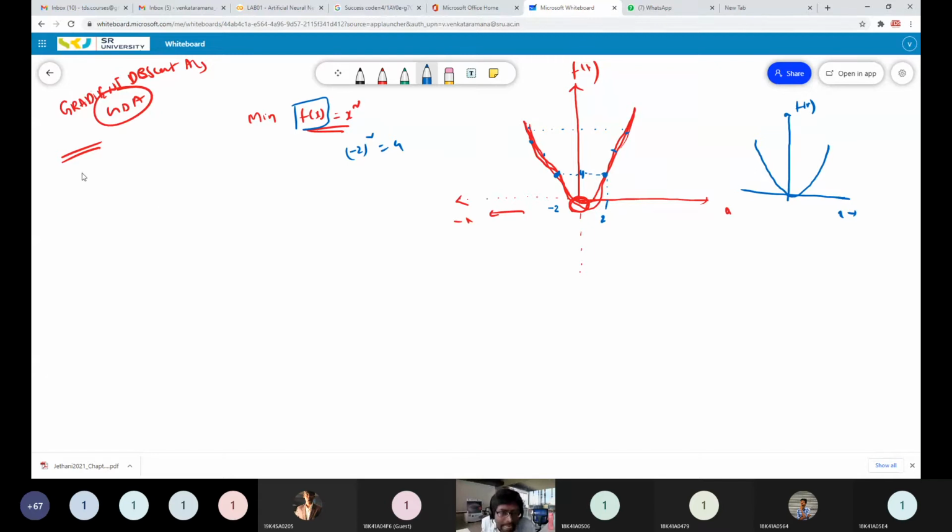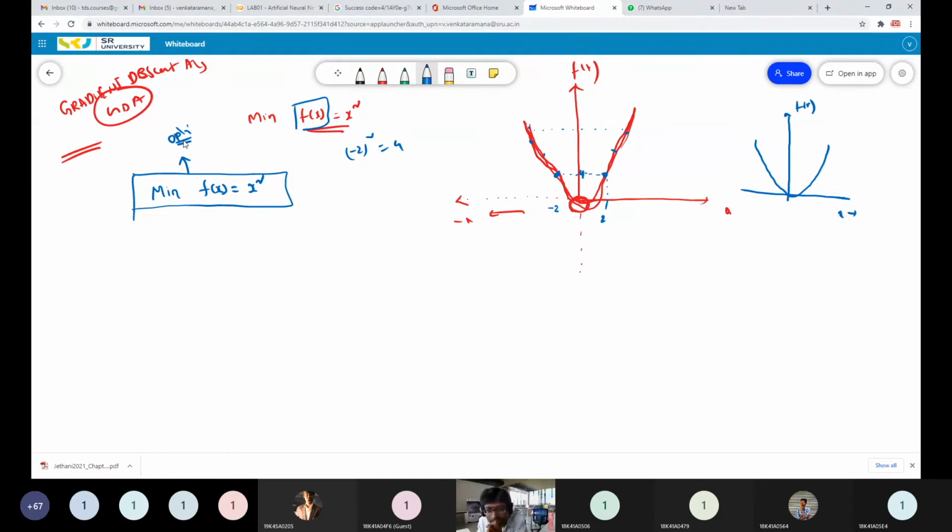So my optimization problem is: minimize f(x) = x square. I can call it an optimization problem. Now, how will I solve this optimization problem by using the gradient descent algorithm?